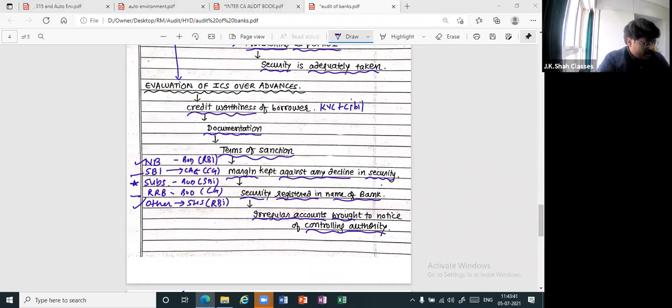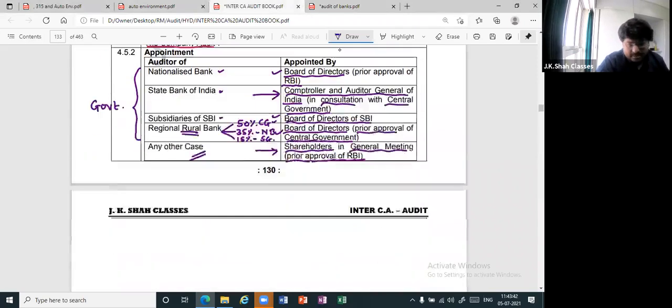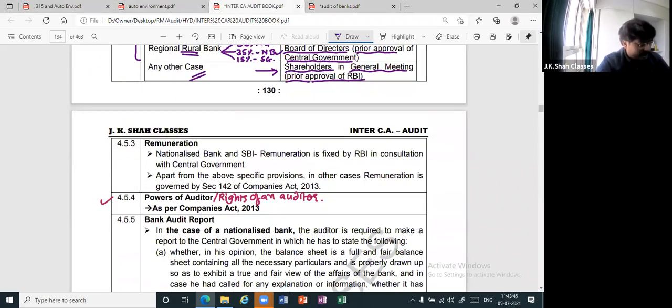Now, the last thing which you need to know there is remuneration. Now, who will fix the remuneration? Very simple. For nationalized bank and SBI, that is government-owned entities only, remuneration is fixed by RBI. Money, who will give? RBI only. So ultimately, I hope, as RBI in consultation with the CG. Apart from whatever is above, it means apart from nationalized bank and SBI, wherever it is,